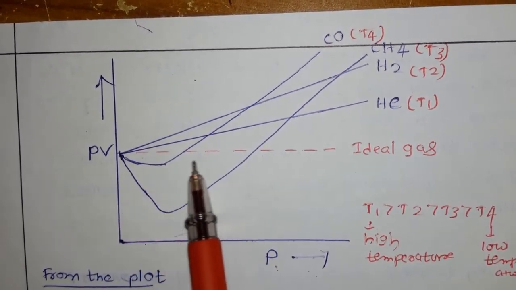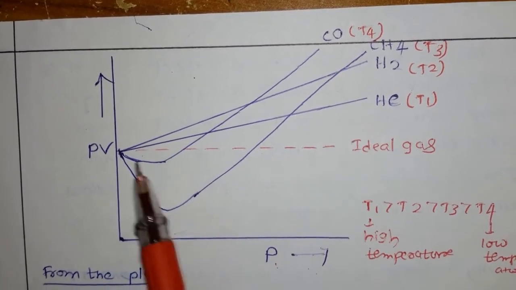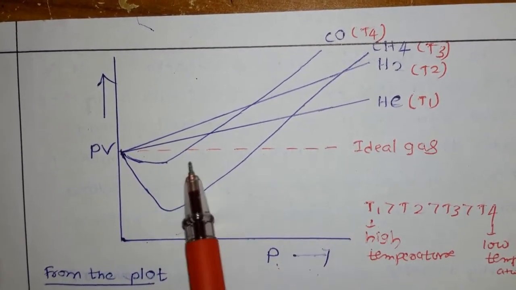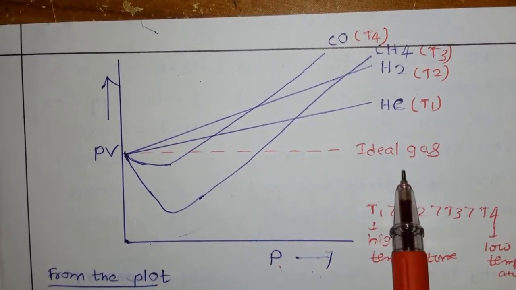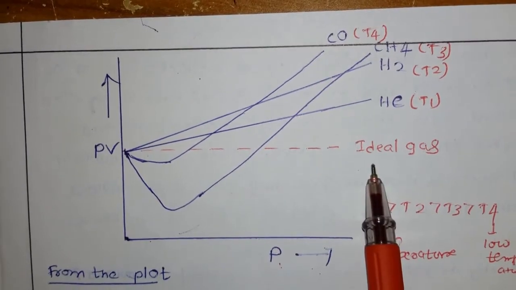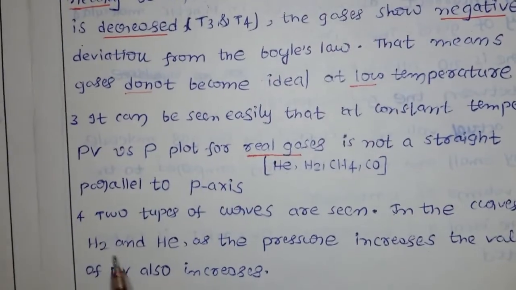If they were behaving ideally, the line should be parallel to the x-axis and you would get the same tendency. But we are not getting the lines as in the case of an ideal gas.